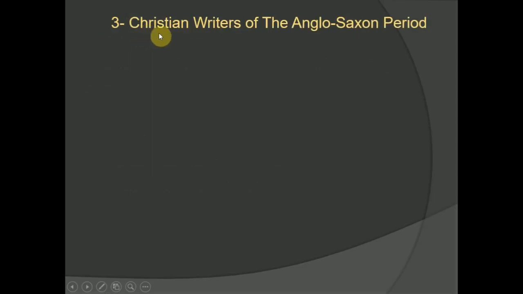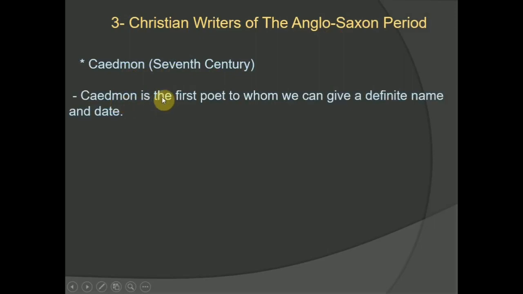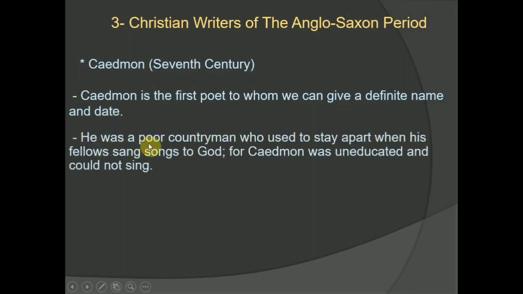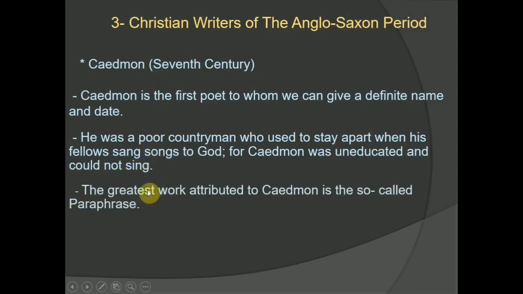So let us go now to Christian writers of the Anglo-Saxon period. The first one is Caedmon. Caedmon, in the 7th century, is the first poet to whom we can give a definite name and date. Second, he was a poor countryman who used to stay apart when his fellows sang songs to God, for Caedmon was uneducated and could not sing. The greatest work attributed to Caedmon is the so-called Paraphrase.